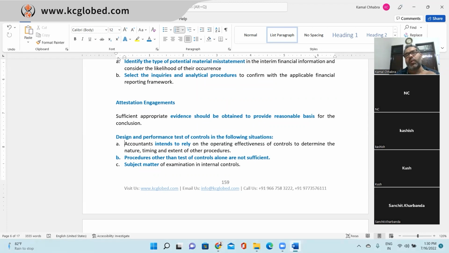To test the control around the inventory existence assertion, in that scenario, if you are testing procedures other than inventory observation, those procedures are not sufficient to give comfort on the test of controls around the observation or existence assertion. So in that scenario, you mandatorily need to test this, in addition to the other procedures you are performing, when you are supposed to give comfort over the control.